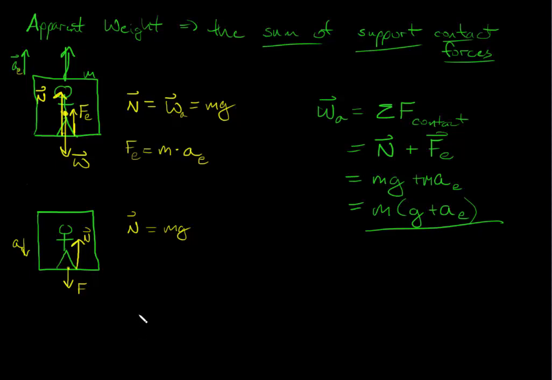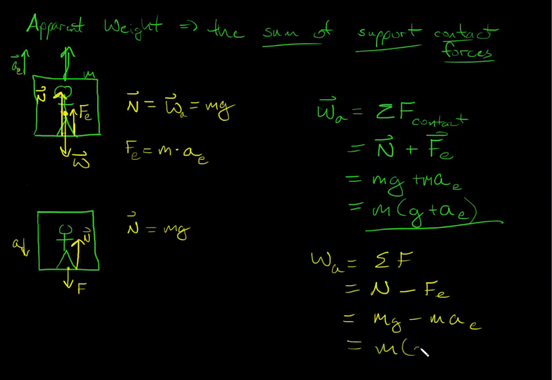All right. So when I do my weight apparent, it's going to be my net force. So what I'm going to get is my normal minus this other force of the elevator. So I'm going to get mg minus m times the acceleration of the elevator. So it's going to be m times g minus the acceleration of the elevator. So depending on the direction of the acceleration, I either add or subtract that acceleration and multiply by mass, and that gives me my apparent weight.